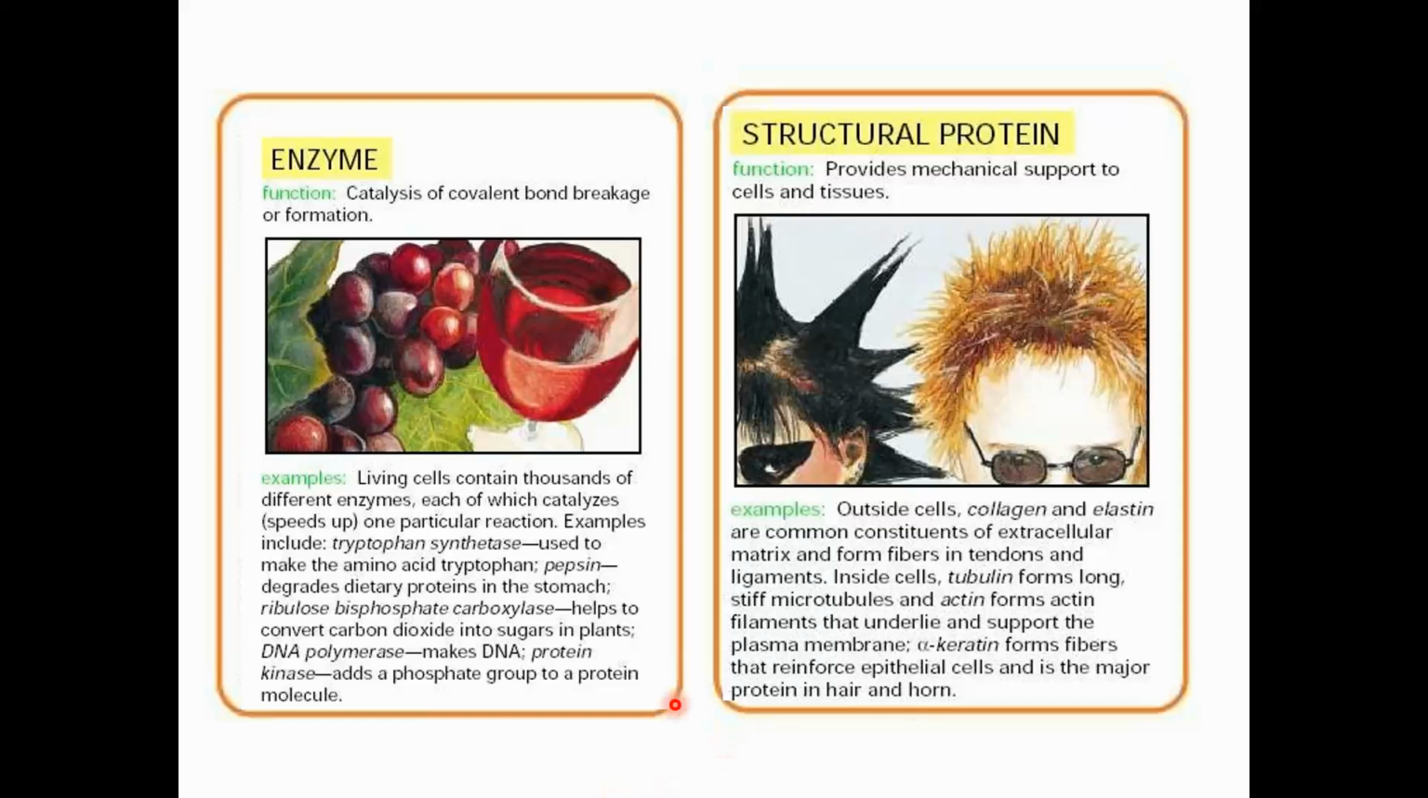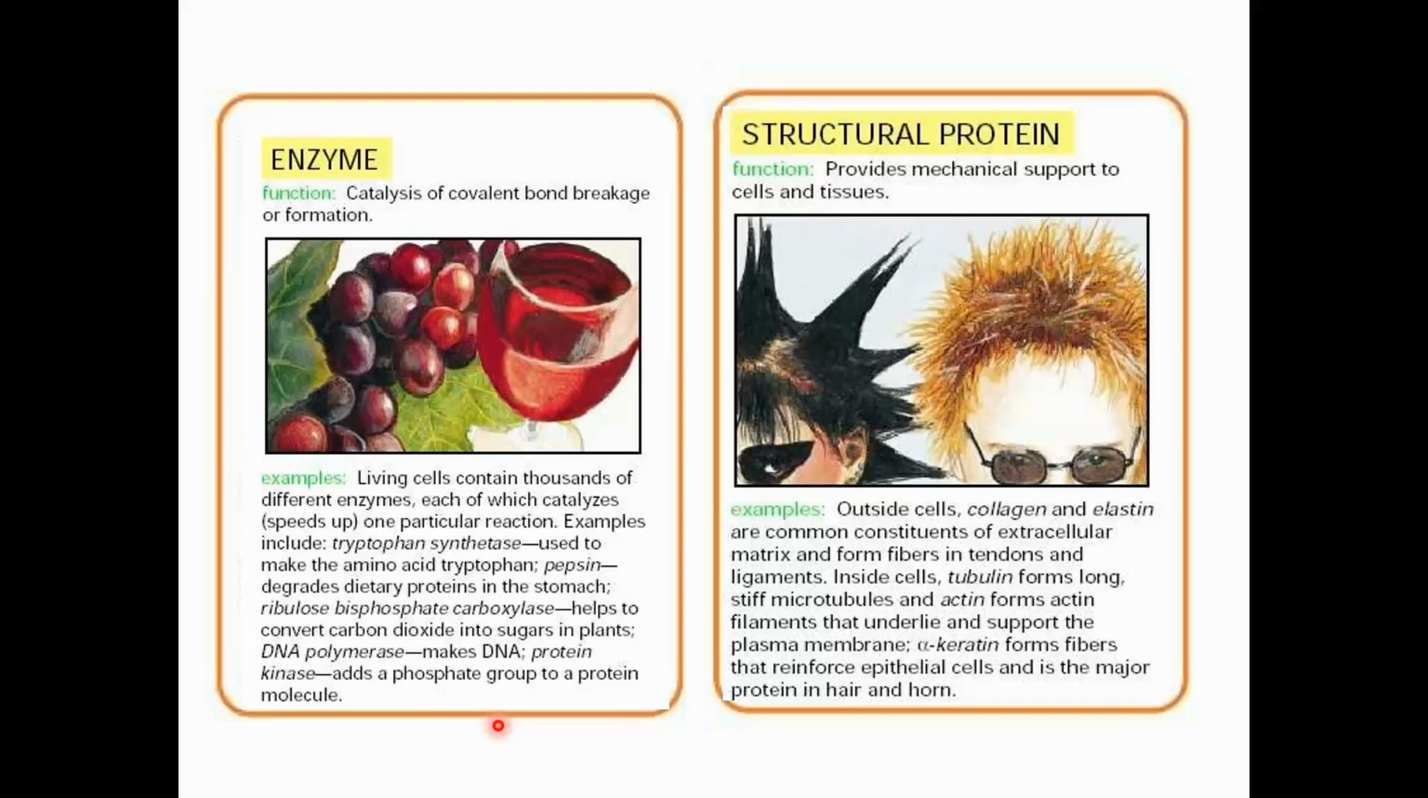We have several hundred different enzymes in our body, and I'm giving you a few examples here. For example, tryptophan synthase is an enzyme in our body that helps to make the amino acid tryptophan. Another enzyme is pepsin, which breaks down dietary protein.